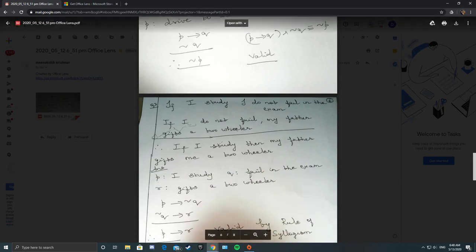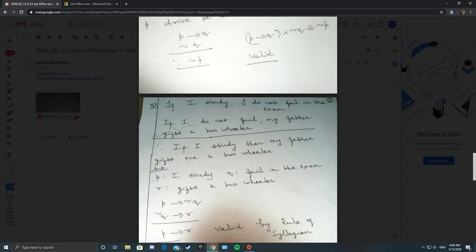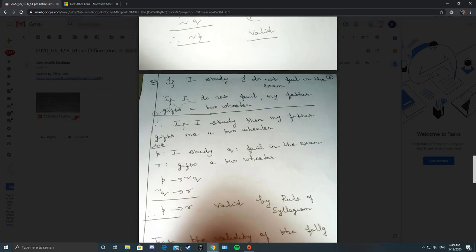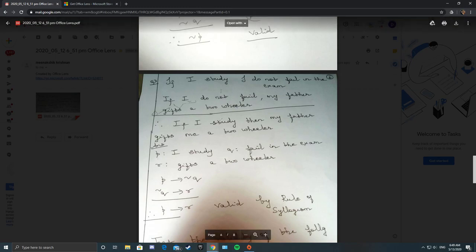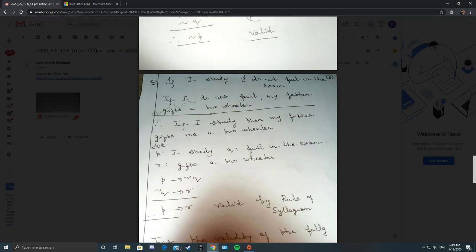If I study, I do not fail in the exam. If I do not fail, my father gives me a two-wheeler. Therefore, if I study, then my father gives me a two-wheeler. So what do you have here? Also if then conditional: I study, fail in the exam, two-wheeler. So I study is P, fail in the exam is Q, R is gets a two-wheeler. Don't take Q as not failing in the exam. Negation Q is not failing. Q is failing in the exam.